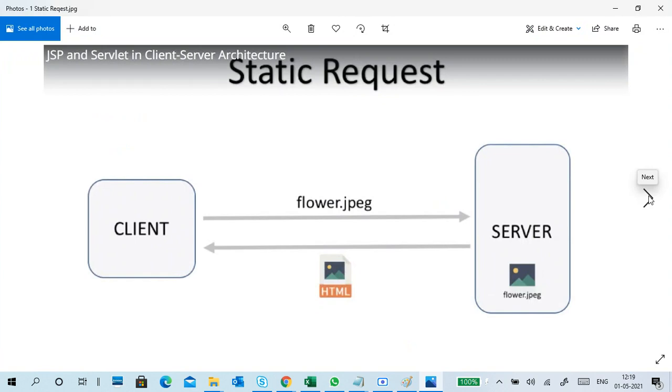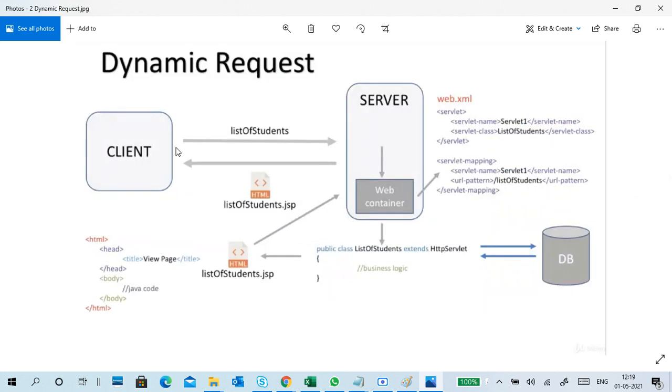I already told you that I got these things from the JSP and servlet part. We saw the client asking for a page, and it gives an HTML response. This is a static request. This is a dynamic request. So the client is asking for a list of students. The query is going to the server. The server will check its web container for related information from the servlet mapping, and it finds the application accordingly.